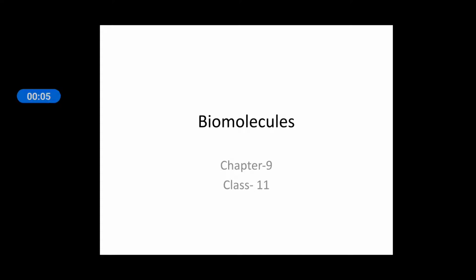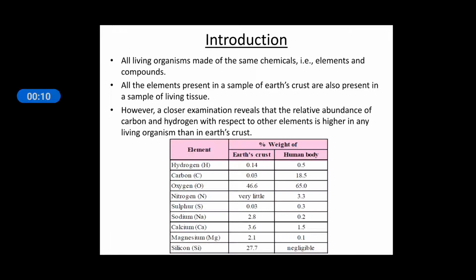Biomolecules. This is the second chapter of the cell biology unit. Introduction. All living organisms are made up of the same chemicals, that is, the same types of elements and compounds. All the elements present in a sample of Earth's crust are also present in a sample of living tissue. It means the matter and chemicals which are present in us are the same chemicals present in the earth